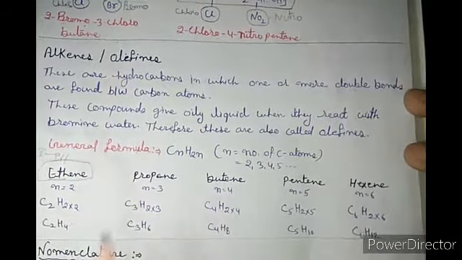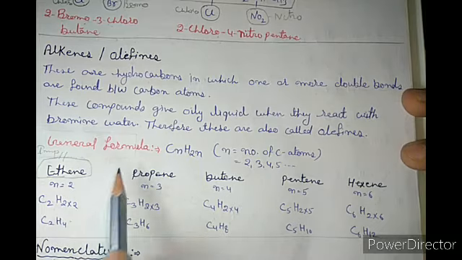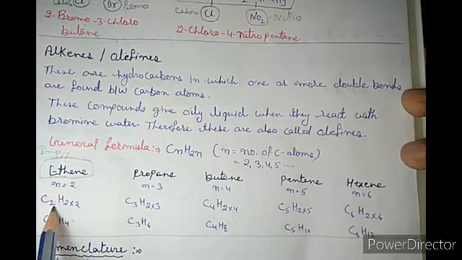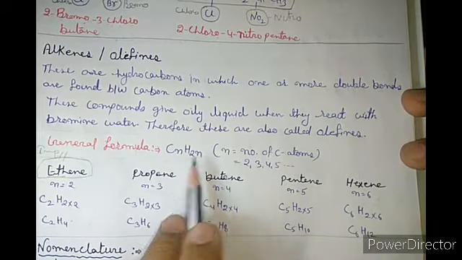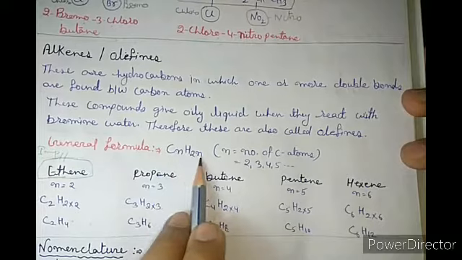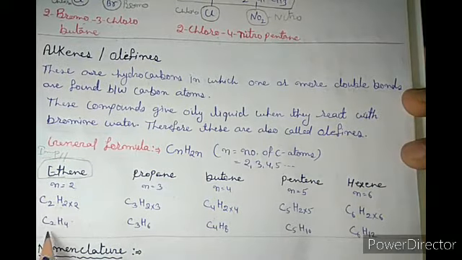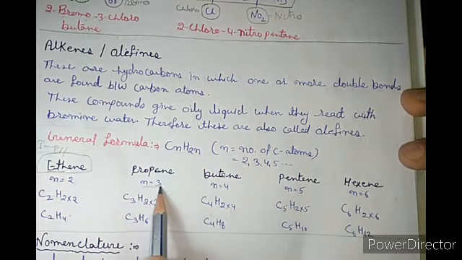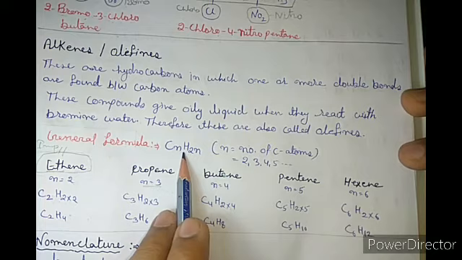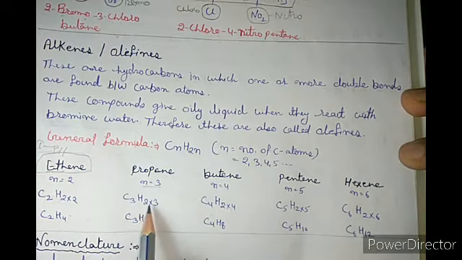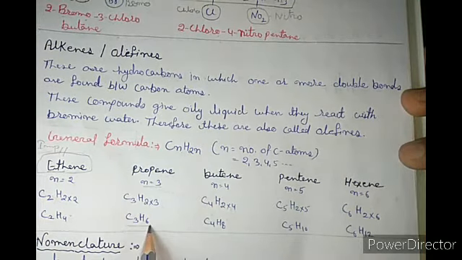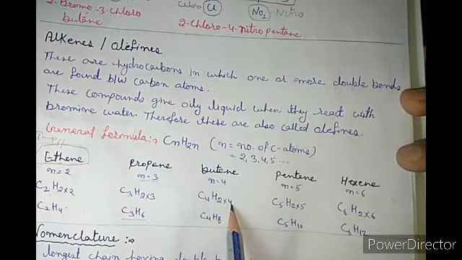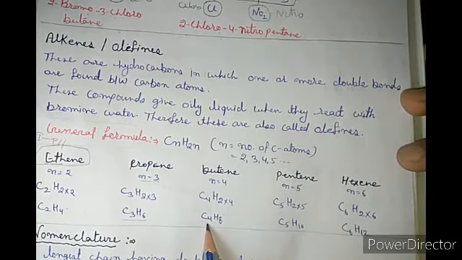If we derive the molecular formula, for ethene, eth means n is 2. Putting 2 here, it is C2H2 into 2, so the formula becomes C2H4. In propene, the value of n is 3, so it becomes C3H6. Similarly butene, n is 4, so the formula becomes C4H8.